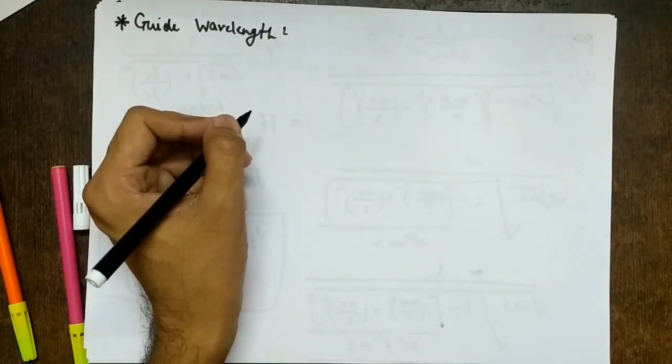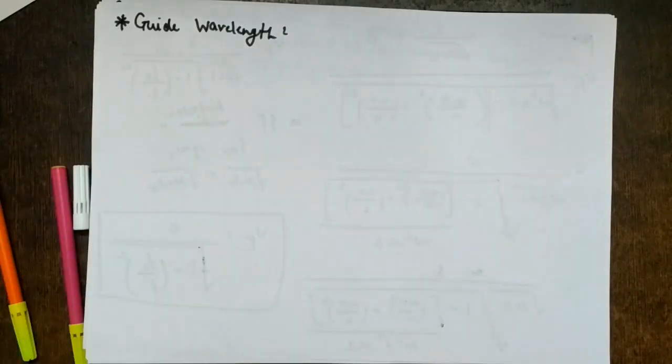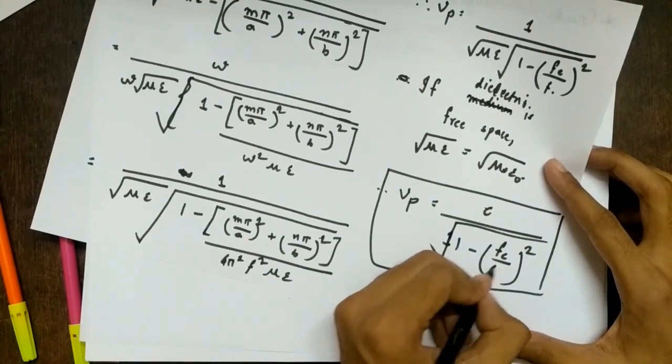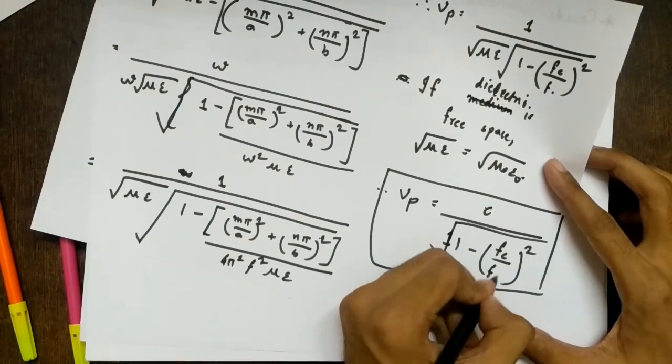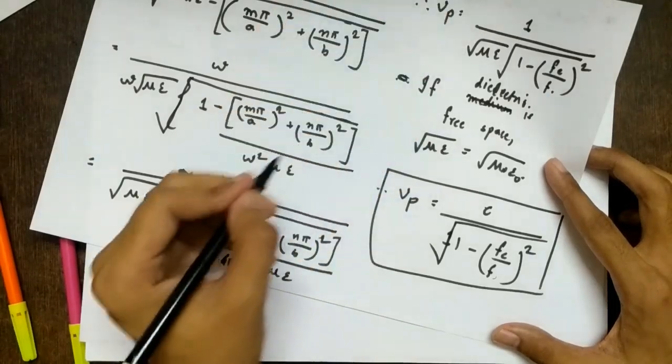If you remember, in the last lectures we said that the waveguide is a dispersive medium. It means the phase velocity is dependent on frequency. It is omega by beta, and here also we are getting that it depends on the operating frequency. If the frequency changes, the velocity of the electromagnetic wave traveling inside the waveguide changes.